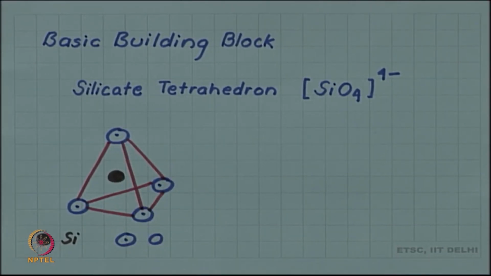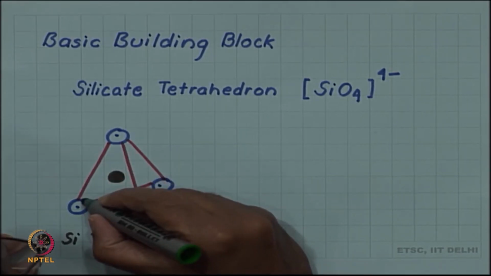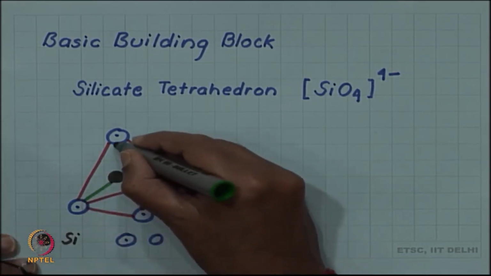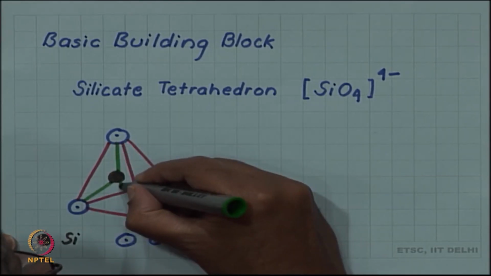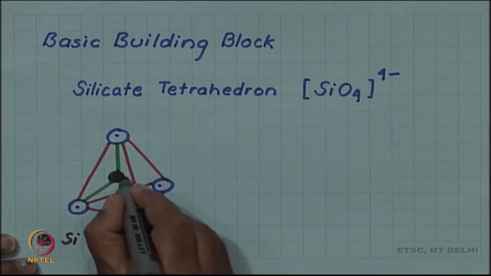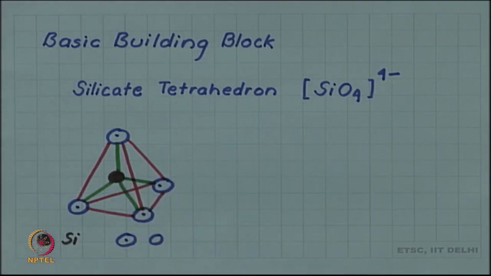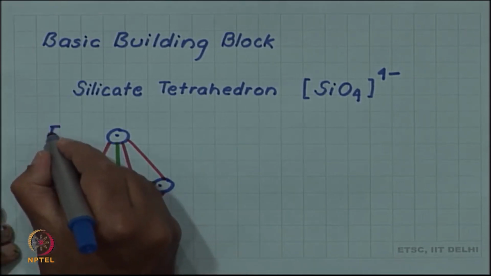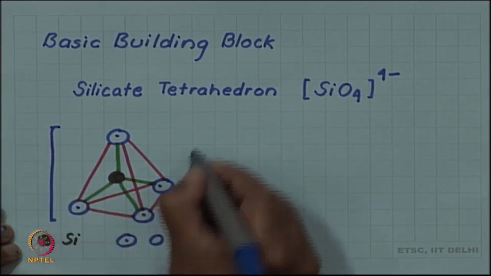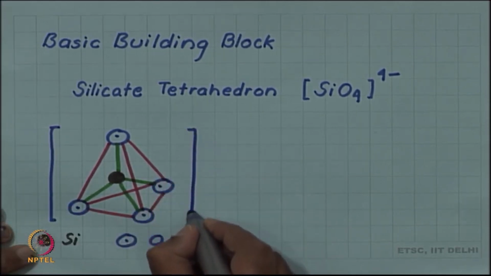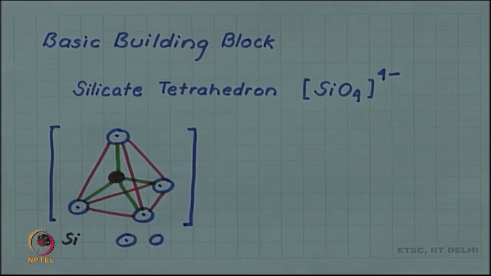The bonds themselves, the 4 bonds that silicon forms, are directed from the centroid of the tetrahedron to the oxygen atoms. So, the green lines are the 4 silicon oxygen bonds which this central silicon is forming. So, this is the basic building block of all silica structures, whether crystalline or amorphous, and this is what is known as the silicate tetrahedron.